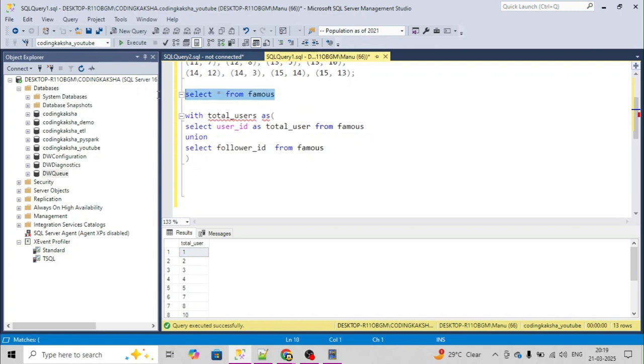That is very easy. We just have to do grouping. So we will take the select, we will take the table, and we will take user ID.